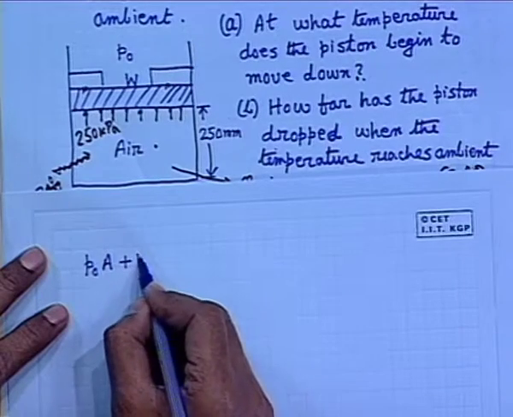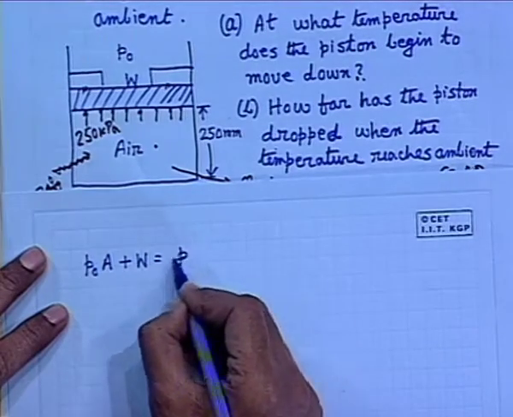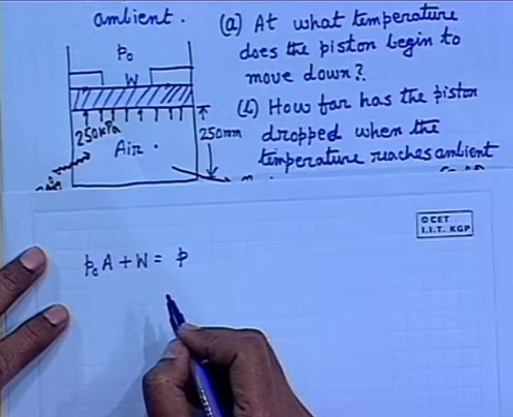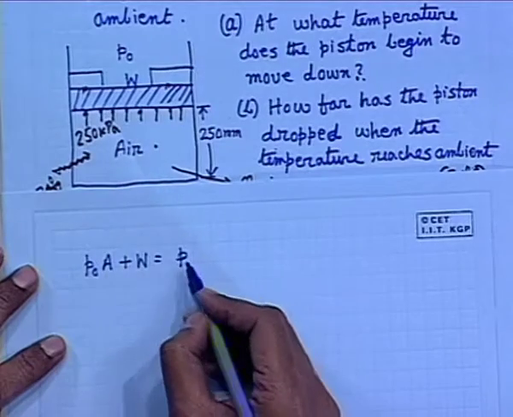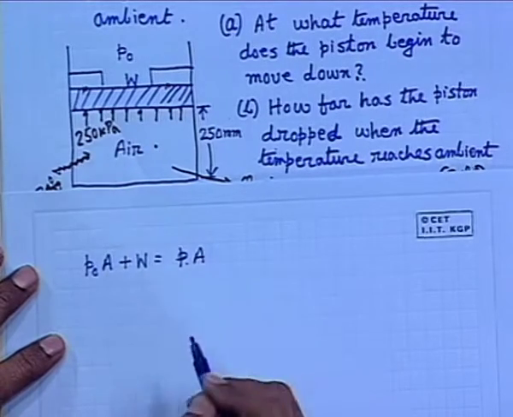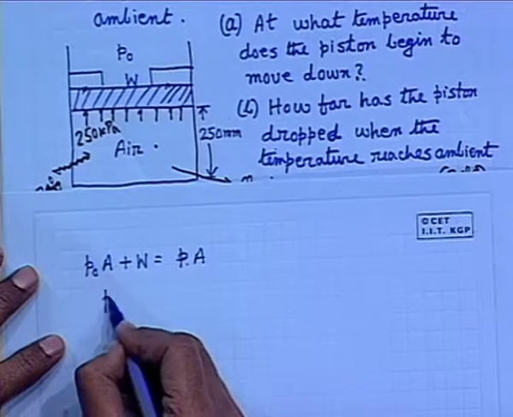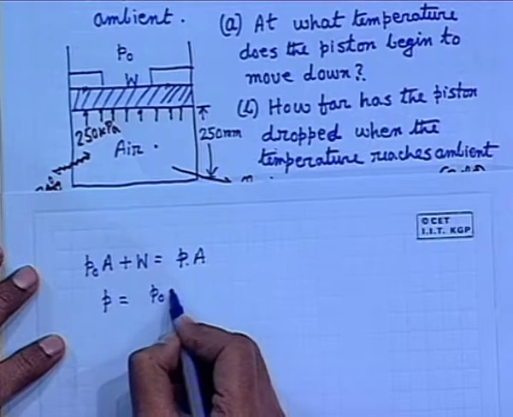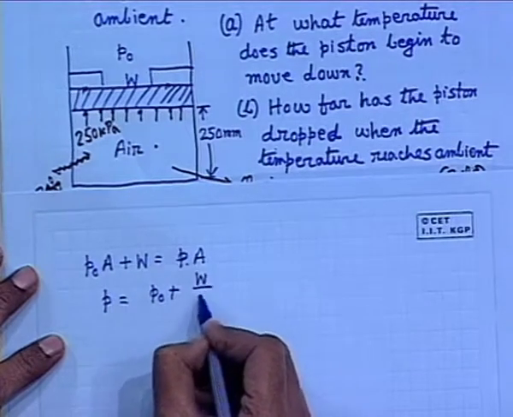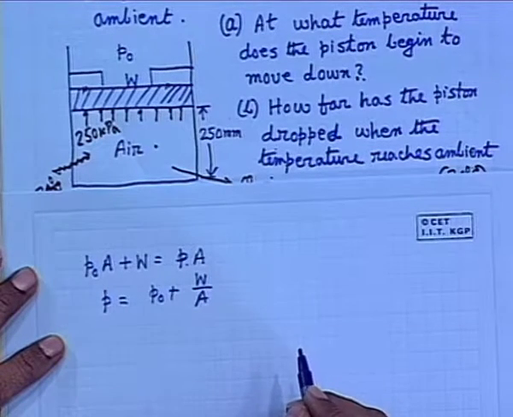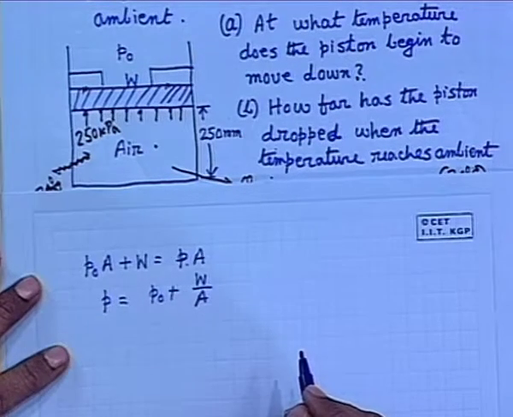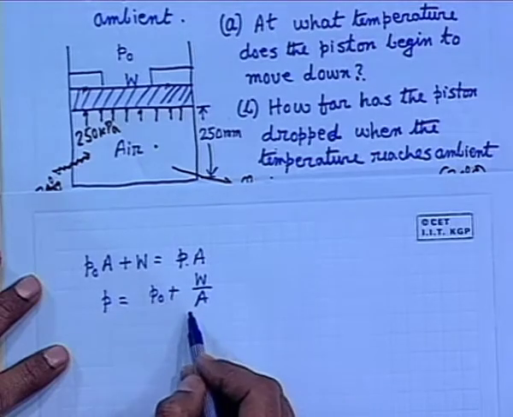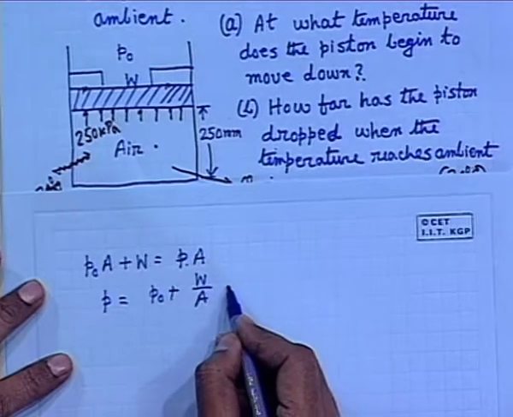P0 A plus W equals the pressure P, when the piston is in a position to descend down, times the area A. So, P is equal to P0, the atmospheric pressure, plus the pressure due to the weight of the piston, W by A. Now, substitute the values.